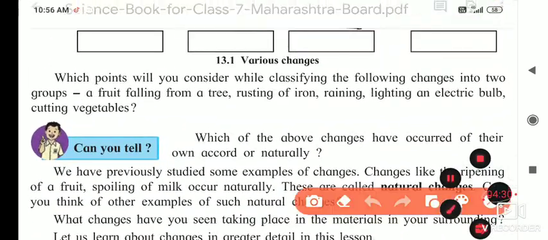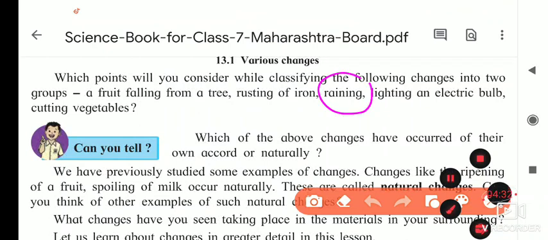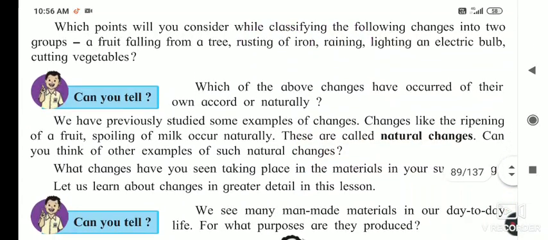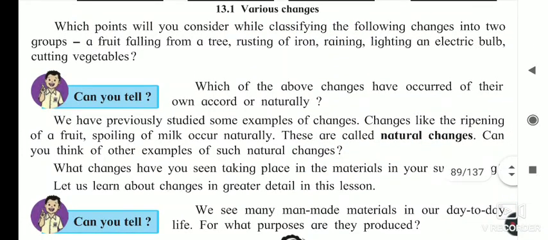Now, which of the above changes have occurred of their own accord or naturally? Which things take place naturally? Raining, rusting of iron. Sometimes fruit falls from a tree naturally, and sometimes by man-made means also. These are the things that happen naturally. Then we have previously studied examples of changes.